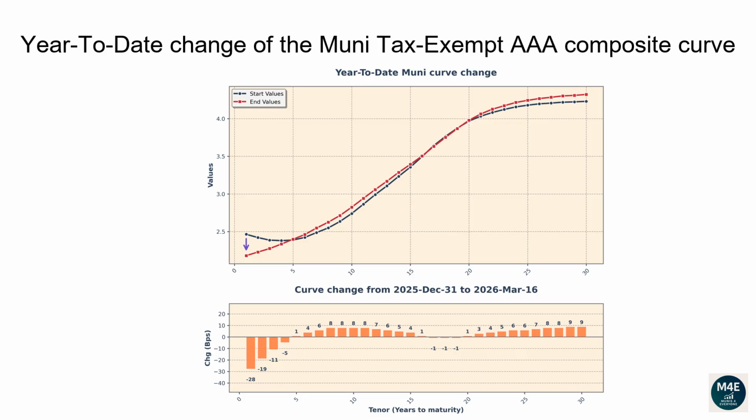The 1-year tenor changed -28 basis points. The 2-year tenor changed -19 basis points. The 5-year tenor changed 1 basis point. The 10-year tenor changed 8 basis points. The 20-year tenor changed 1 basis point. The 30-year tenor changed 9 basis points.